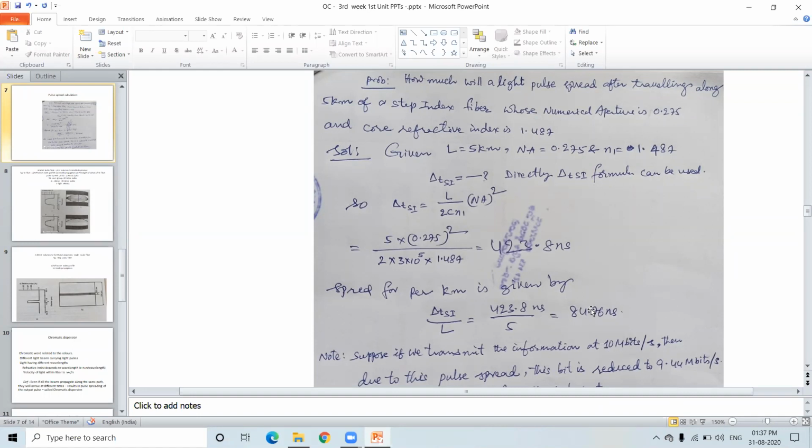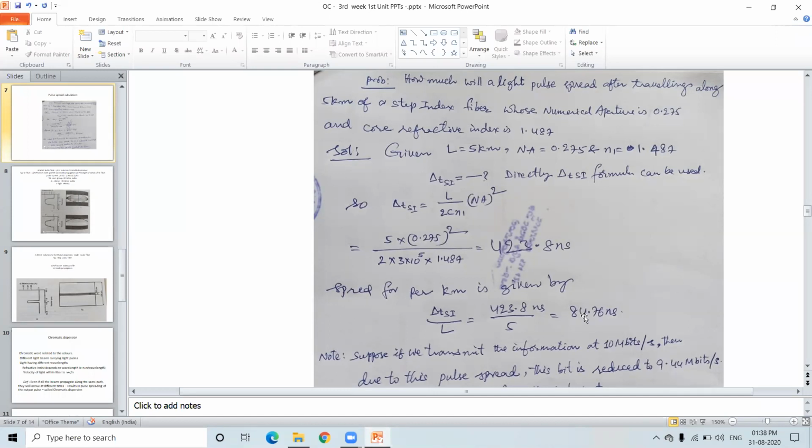But as there is a pulse spread, this 10 megabits has reduced to 9.44 megabits per second. Therefore, the pulse spread obviously affects the bit rate. Bit rate means the number of bits transmitted per second, so the bit rate becomes less as the pulse spread takes place.